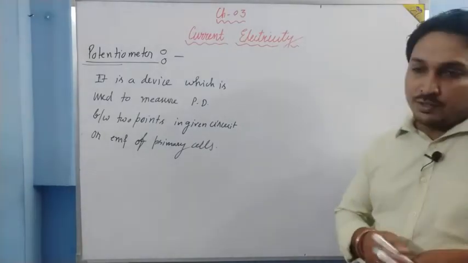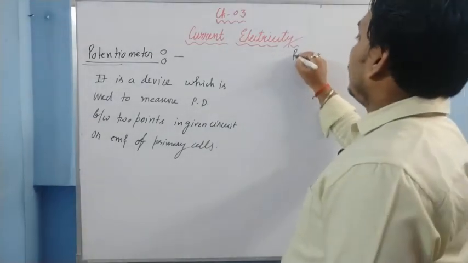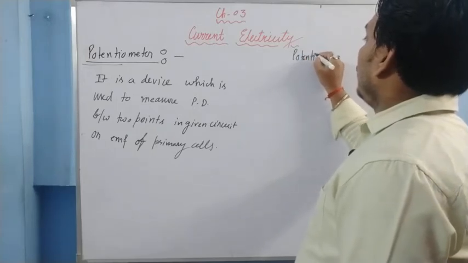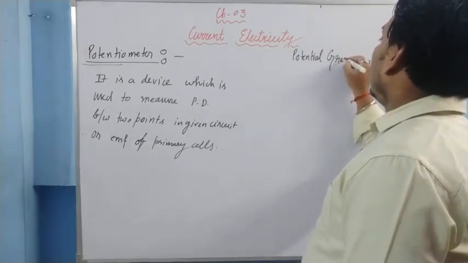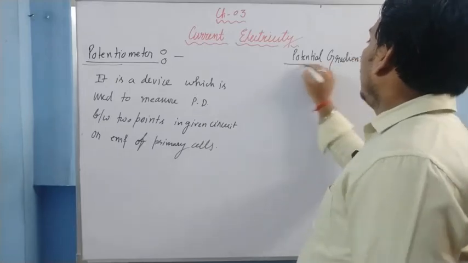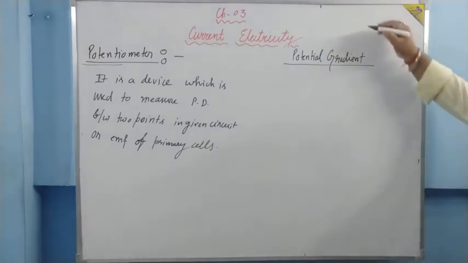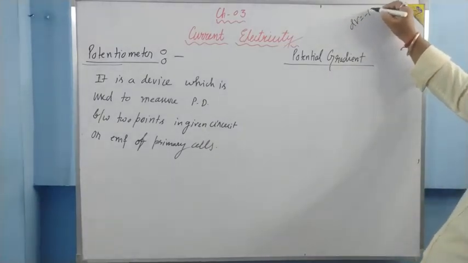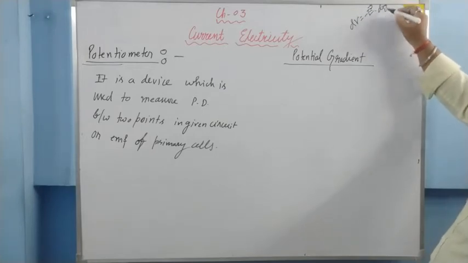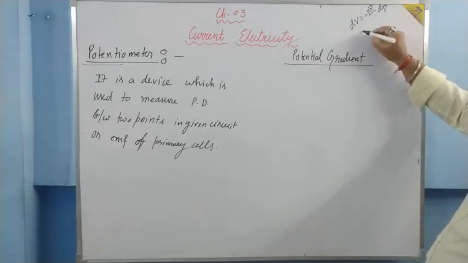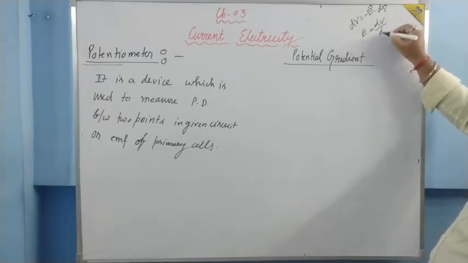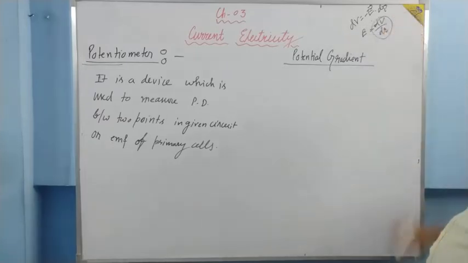For studying potentiometer, a very important topic is potential gradient. Earlier we have studied this in chapter number 2. If you remember the formula, dV is equal to minus E vector dot dr vector, and if E and dr are in the same direction, then E can be written as dV upon dr. So this dV upon dr is called potential gradient, the change of potential with respect to distance.